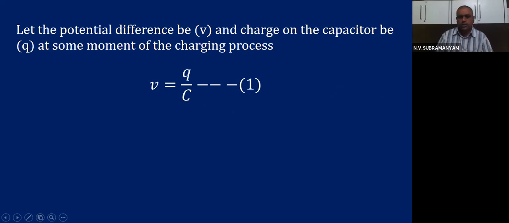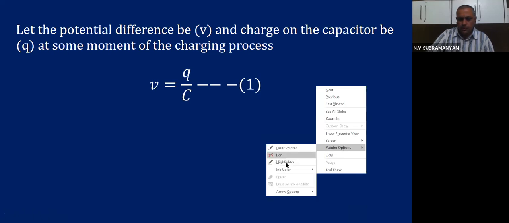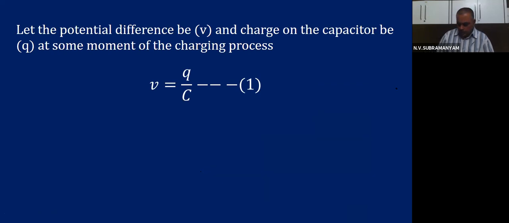So here students should remember always our standard formula. What is our standard formula for capacitance? So you all know, children, the capacitance formula. Here I am writing for your reference.